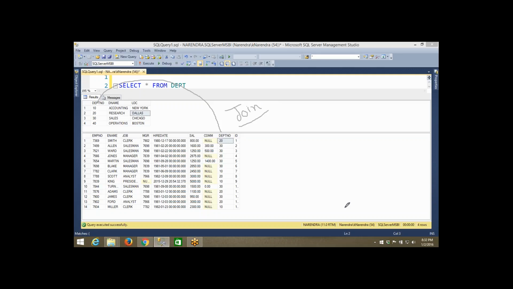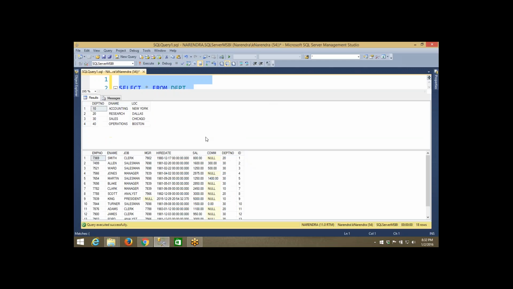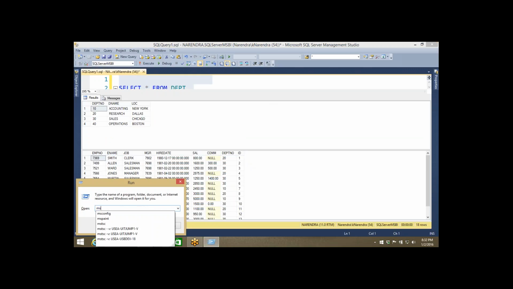Join is a concept introduced in SQL Server in order to retrieve data from more than one table. If you want to retrieve data from only one table, there is no need for joins or subqueries, just write a single query. But here I want this information and that information also, all in a single data set. If it were multiple data sets, I could write separate queries and show you the data. I don't want two outputs, I want only one. Let me write it and show it to you.